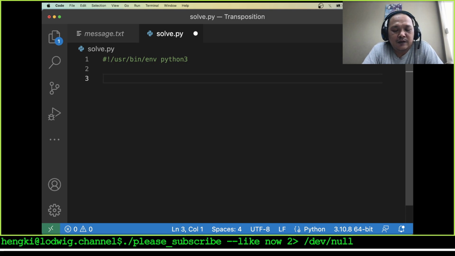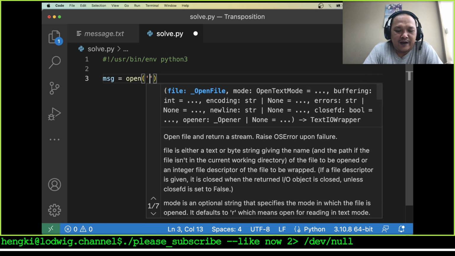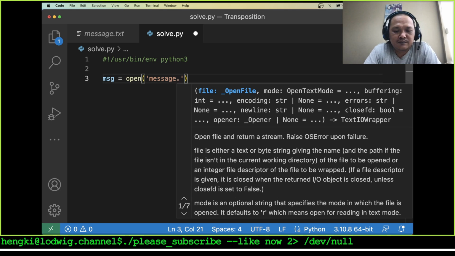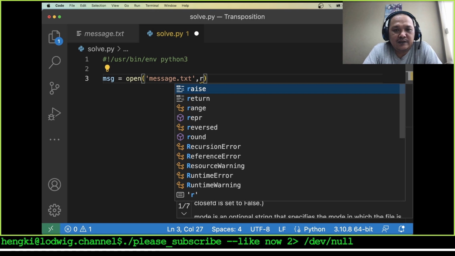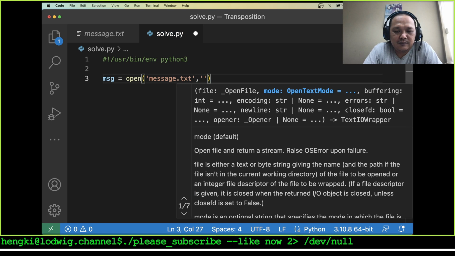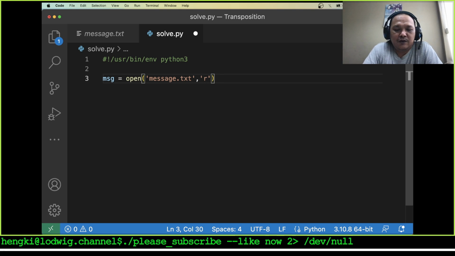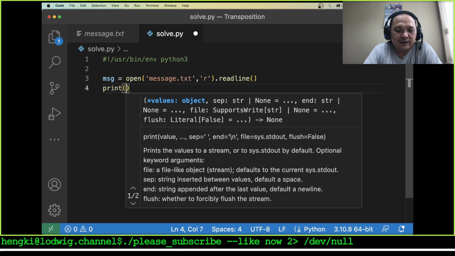Let's say message equals, we open the file and read it as bytes, read, dot readline. I want to print the message.